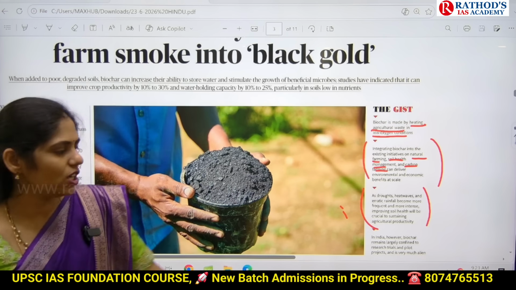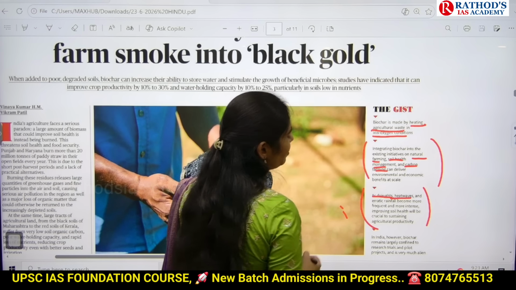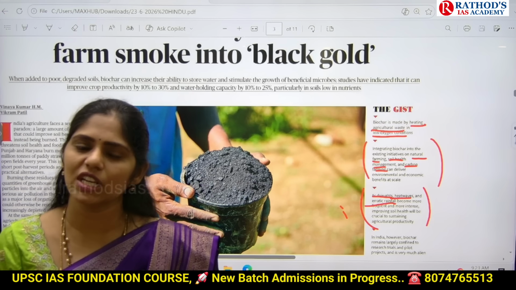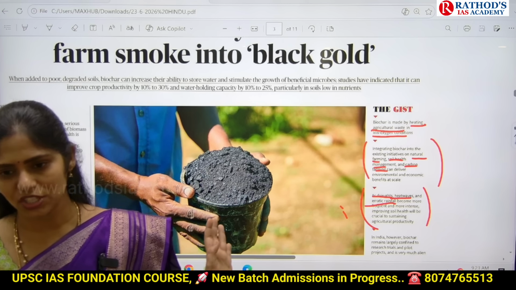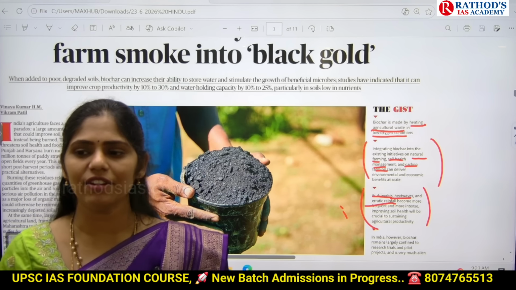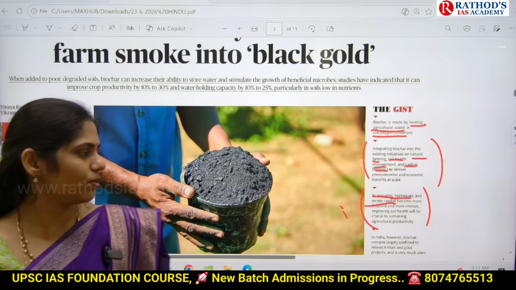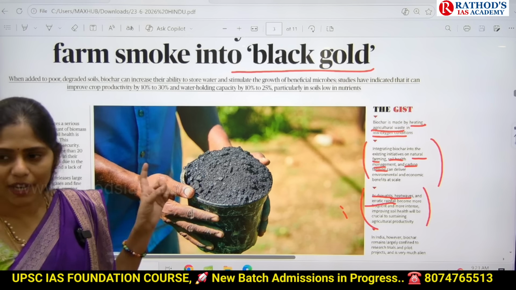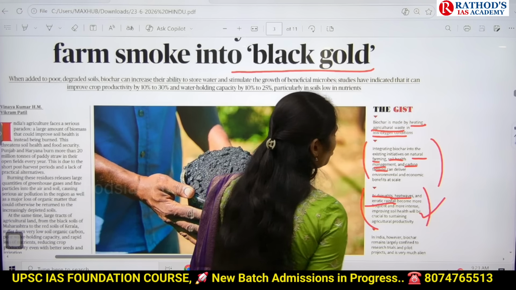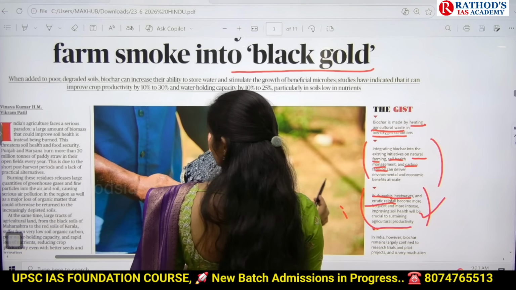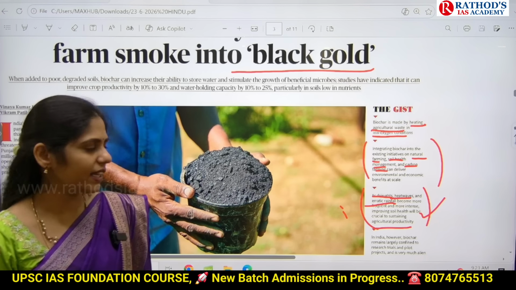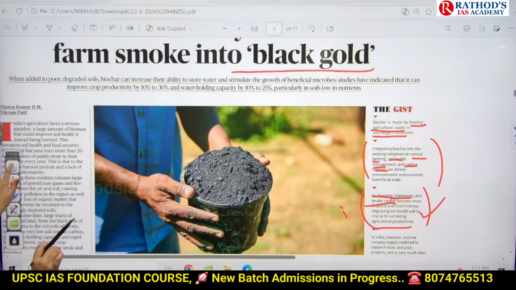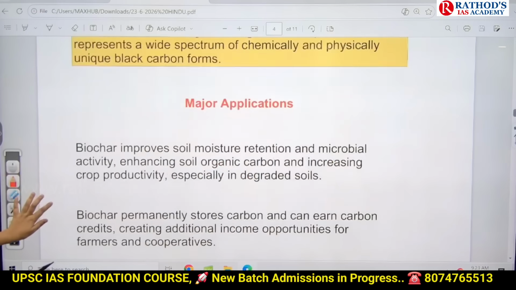Because of climate change, droughts and heat waves are happening, and we don't know exactly what the rainfall pattern in our country will be, which area will get heavy rainfall and which will get less, and because of El Nino we now have deficit rainfall. We discussed that, right? So we can use this black gold, biochar, to increase soil health and enhance sustainable agriculture productivity in our country. So that is this article, guys. Nothing more than that.